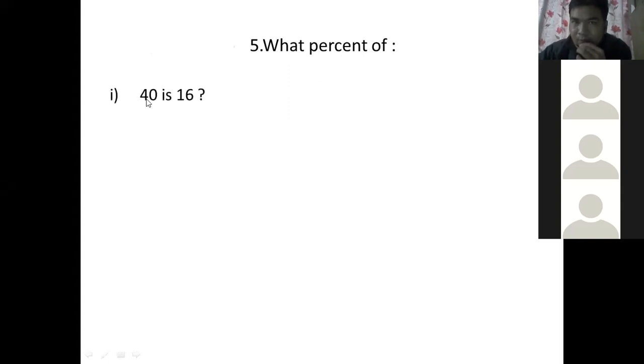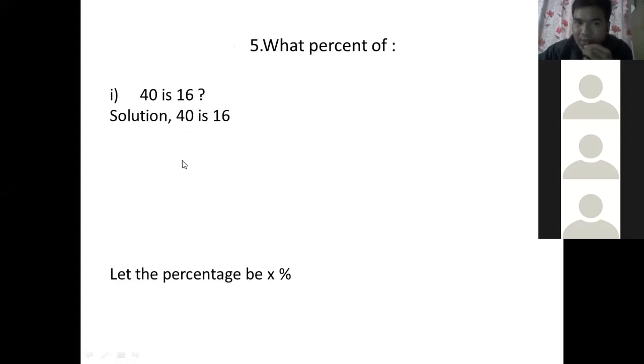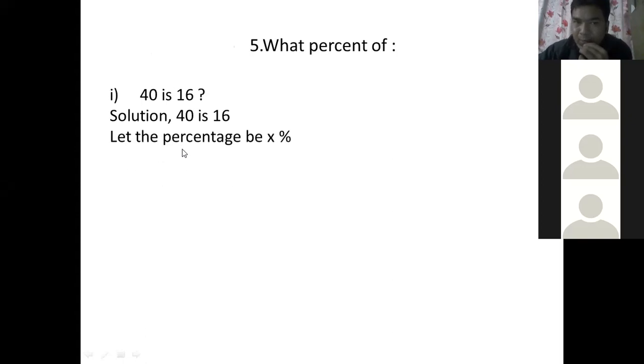Then let the percentage be X percentage. Okay, children. Let the percentage be X percentage. Then as we have X percentage of 40 is 16.